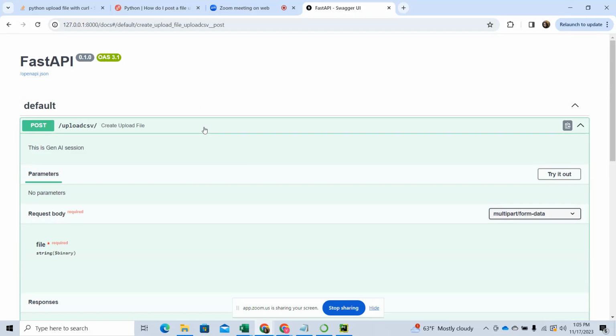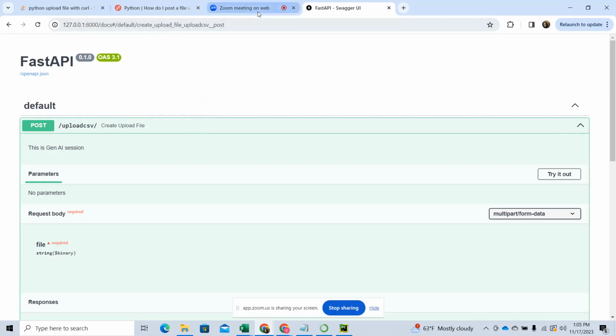How is it picking up that /docs? That is what FastAPI automatically deploys. FastAPI is a library, and whenever it runs, it automatically deploys docs. That's written in the library itself.